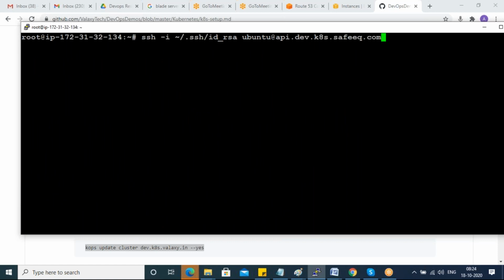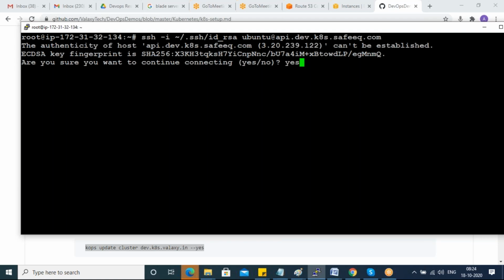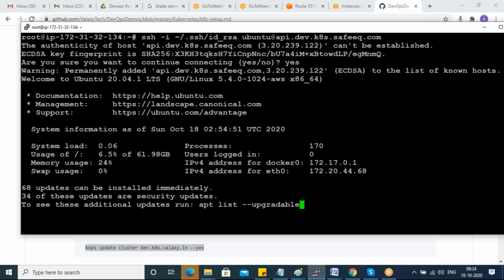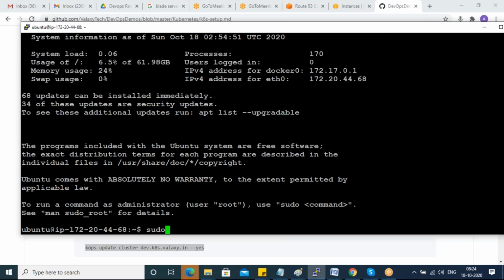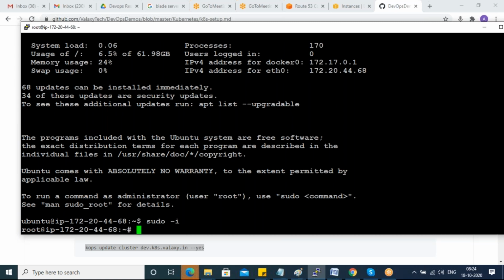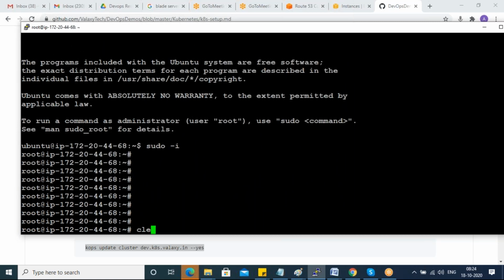Okay, so you can log into your master server from kOps to the Kubernetes master. See, you are in the master server now, Kubernetes master.